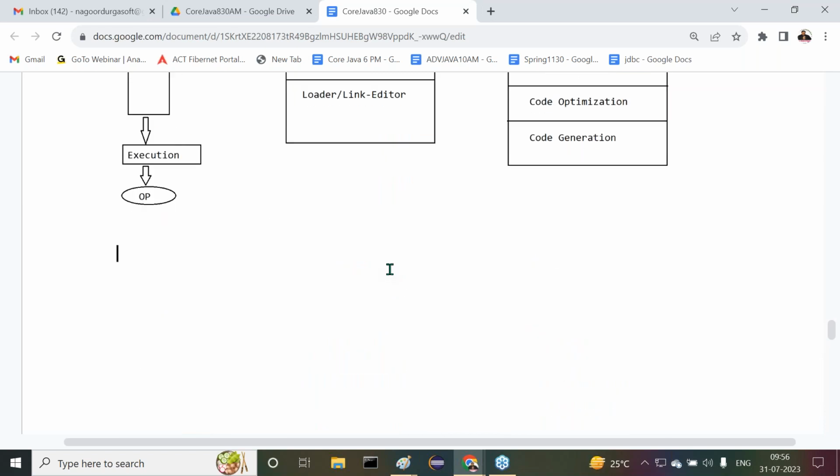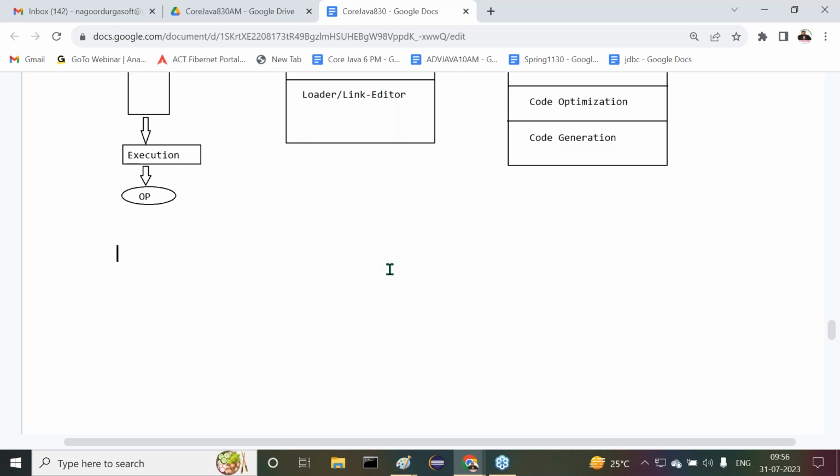Now, finally, I require one conclusion. All of you tell me. What is the conclusion I'm asking for? Why is the preprocessor required in C and C++? Why is the preprocessor not required in Java? Simple conclusion. In C and C++, #include statements and header files are available. To recognize this #include statement and load header files to the memory, we need the preprocessor.